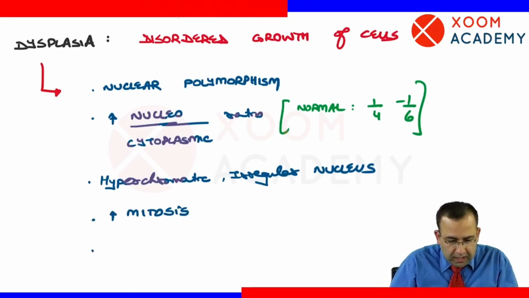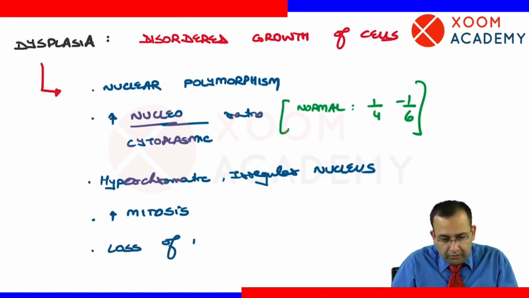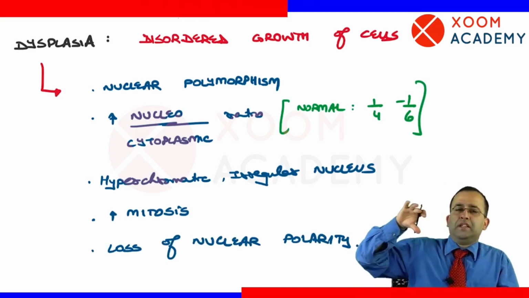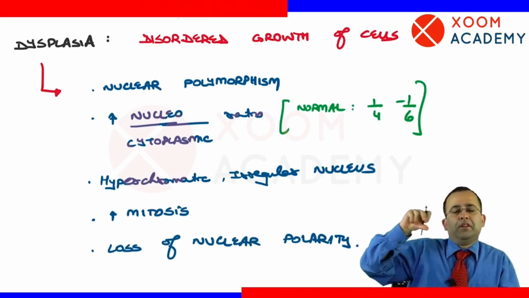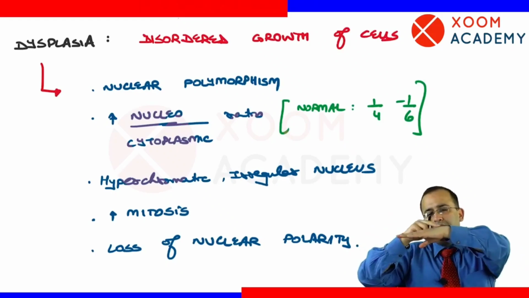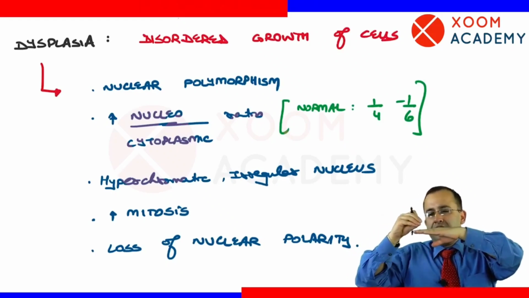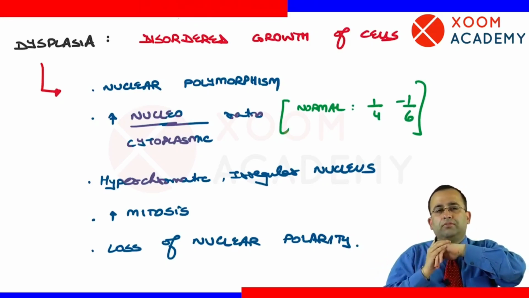Next point, dysplastic cells show a loss of nuclear polarity. Meaning, normally, let us assume कि columnar cells है. Normally, columnar cells have nuclei on the same side of the cell. That means nuclear polarity is maintained.